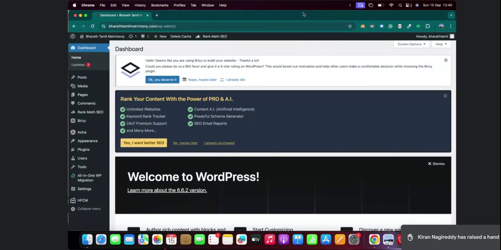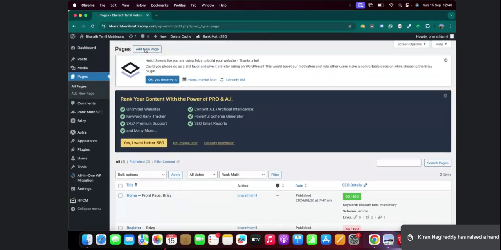Very simple. This is the example of a client I have here, bharattamilmatrimony.com. If I type slash wp hyphen admin after the domain name, this is the access to the WordPress dashboard. Again, you can see it's very, very easy. You have a lot of options over here. Suppose I want to build a page, I can just go to Pages on the left hand side. I can click on Add New Page.